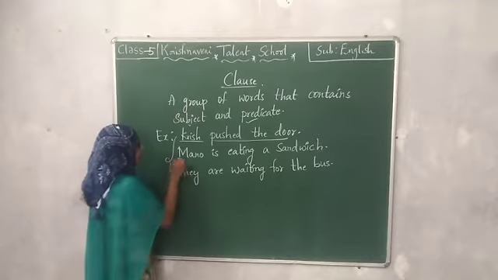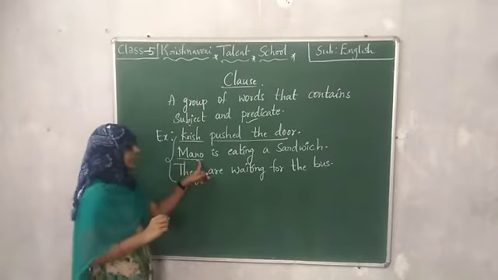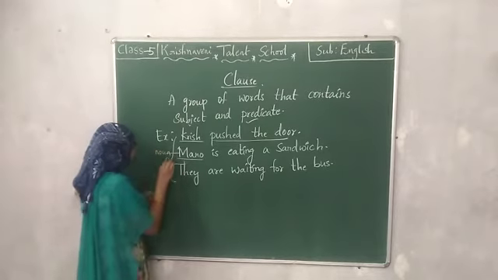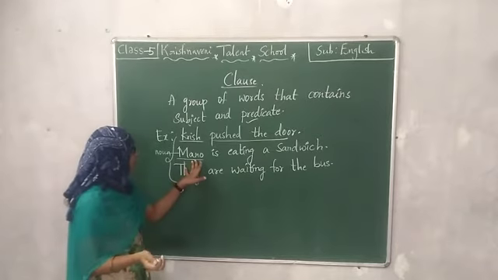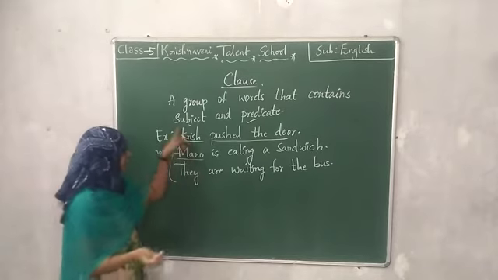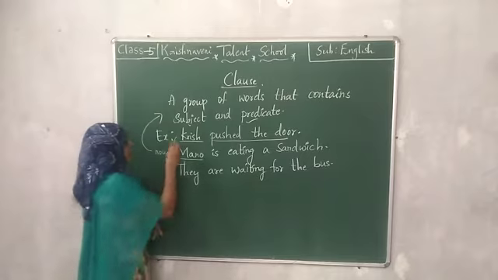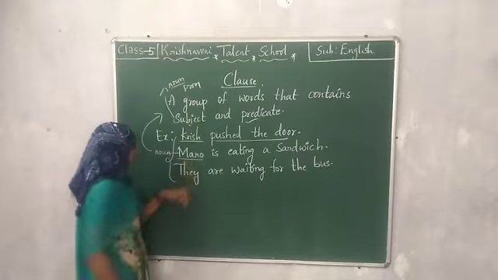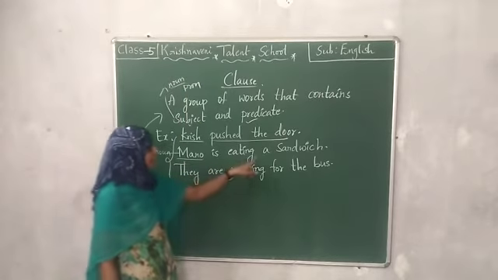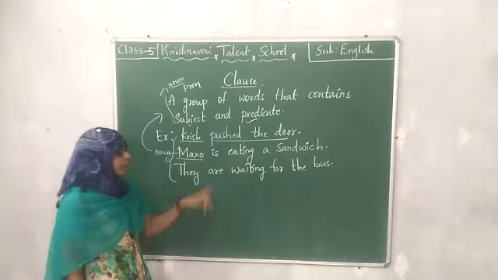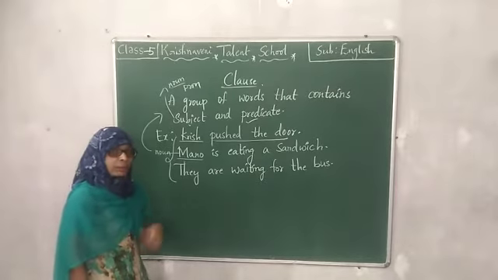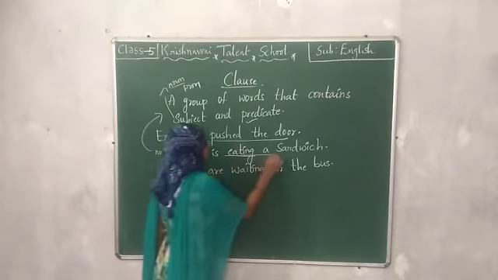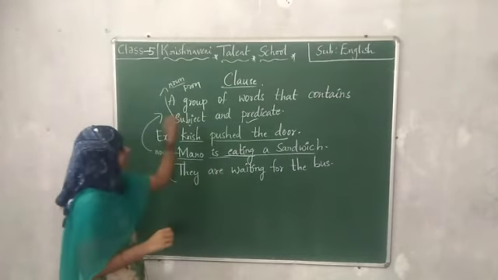Let us see the next one. Manu is eating a sandwich. Manu is the subject. This is a noun. What is Manu? Noun. Name of a boy or girl. So Manu is our noun here. So this sentence contains a subject. A subject might be a noun or a pronoun. So this group of words contains a noun. Is eating a sandwich. I told you that it contains a predicate. What is predicate? Predicate contains verb. So we have subject as well as predicate here. This is our predicate. So this is an example of a clause.